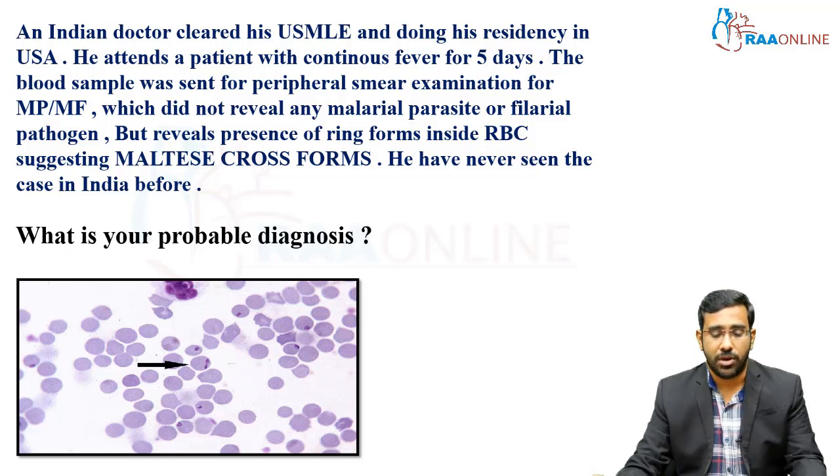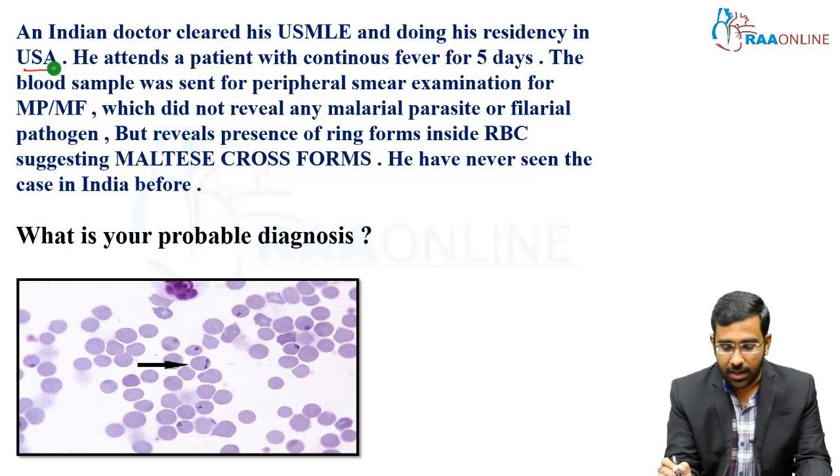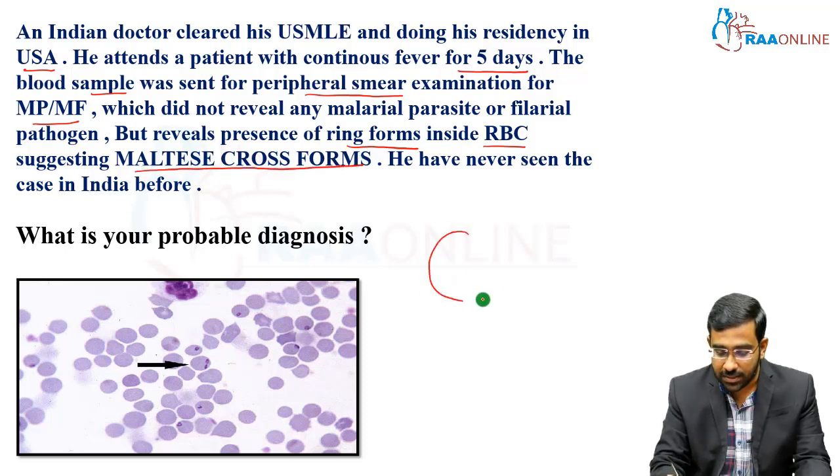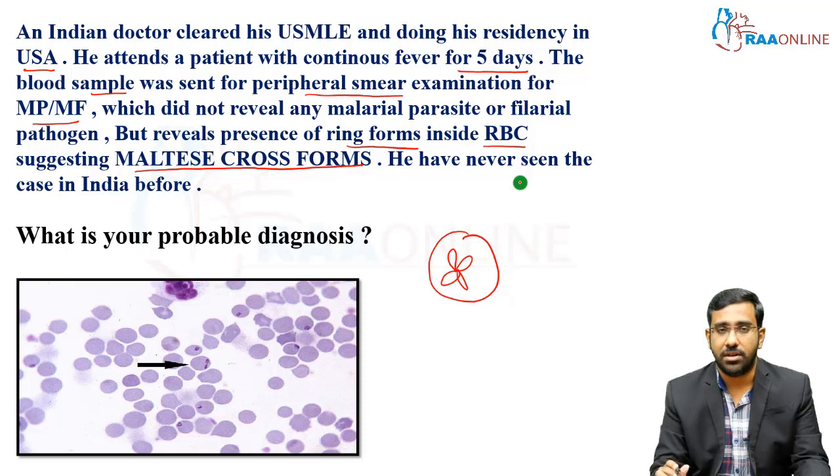So here you are getting a clue that it's in the USA, and there's a fever for the past 5 days, and the blood sample sent for peripheral smear examination for MPMF revealed this particular ring form inside the RBC, suggesting the Maltese cross form. The Maltese cross form is nothing but the RBC where there are going to be 4 rings. We have never seen this case in India before; this particular case has not occurred in India before. So this is a clue which you got.